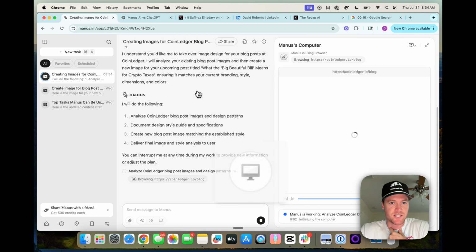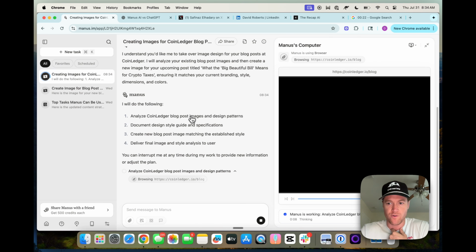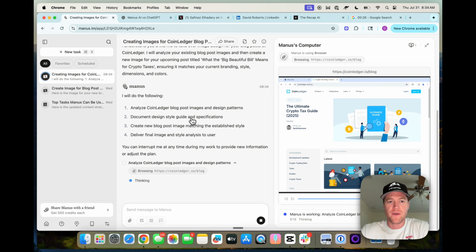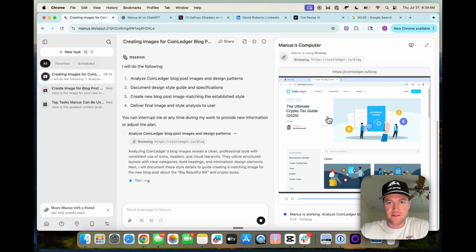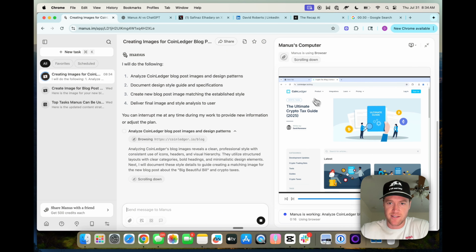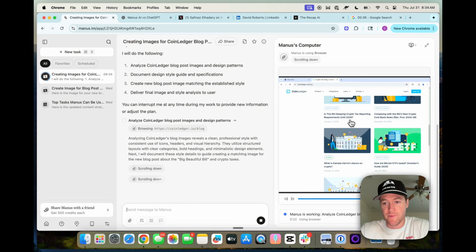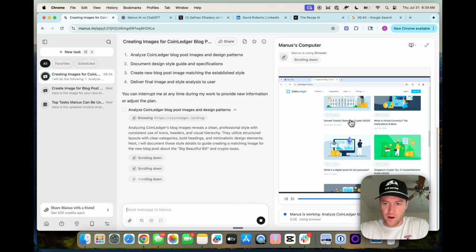So what Manus does is it starts by creating a to-do list. It does this for every task. And then it ticks through the to-do list that it creates for itself and kind of self-judges itself as it goes. So here you can see it's opened a cloud browser on its side and is indeed on our blog URL, and it's analyzing all of the header images that we use for our blog post.